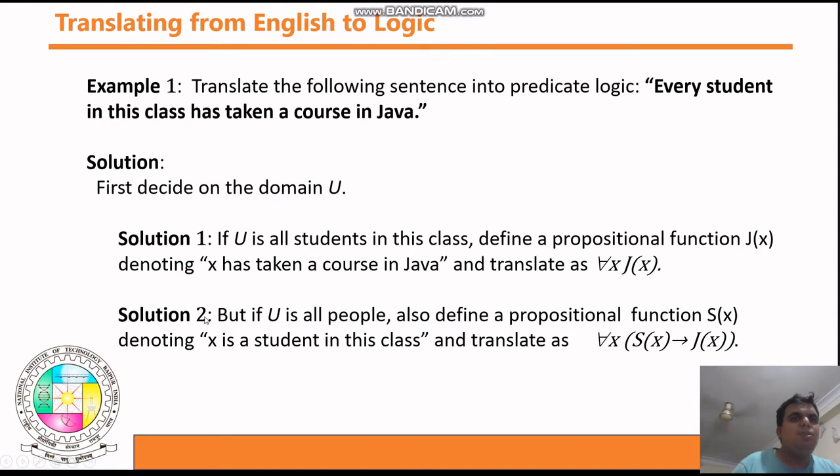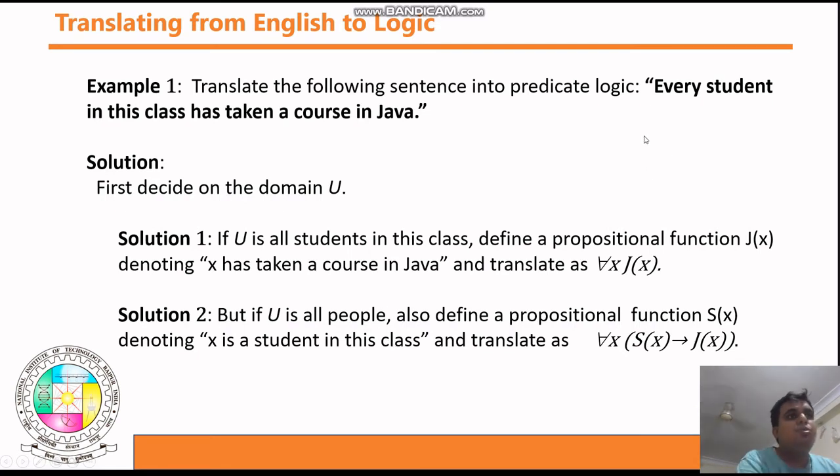Solution number 2: here the domain is all people, so you need to consider all people. Also define a propositional function S(x). S(x) is your propositional function. What is the definition of this function? x is a student in the class. This is the definition: x is a student in the class.